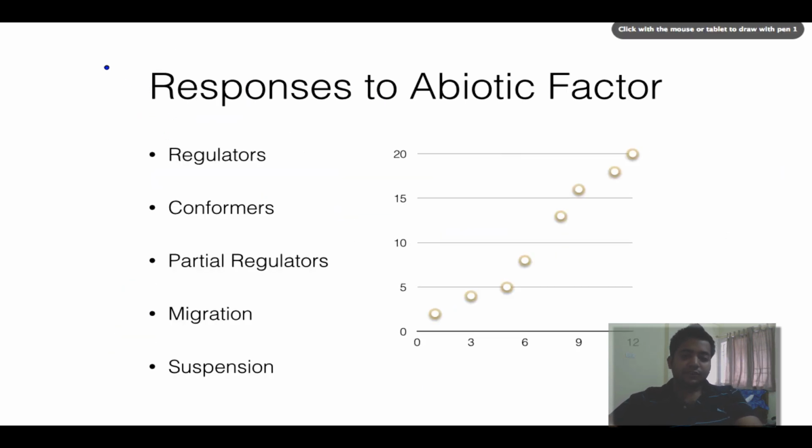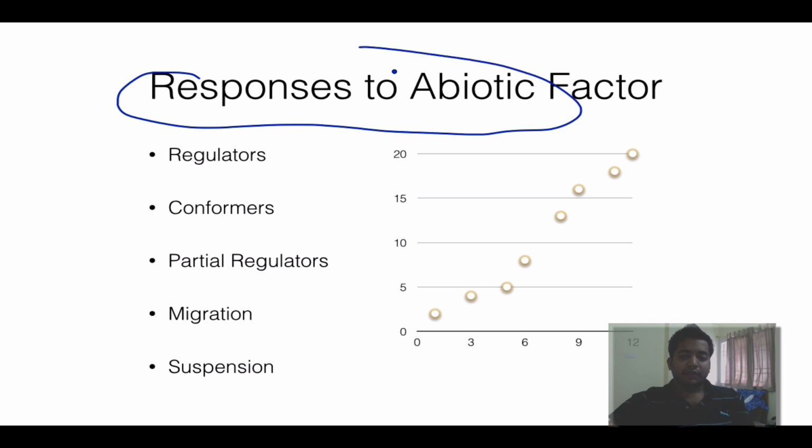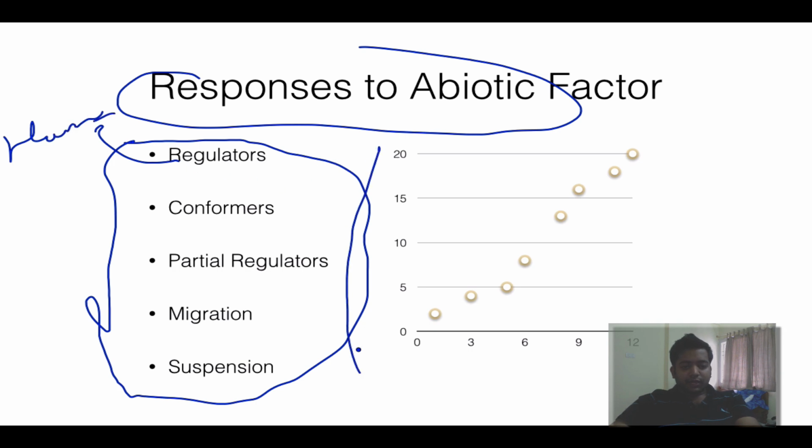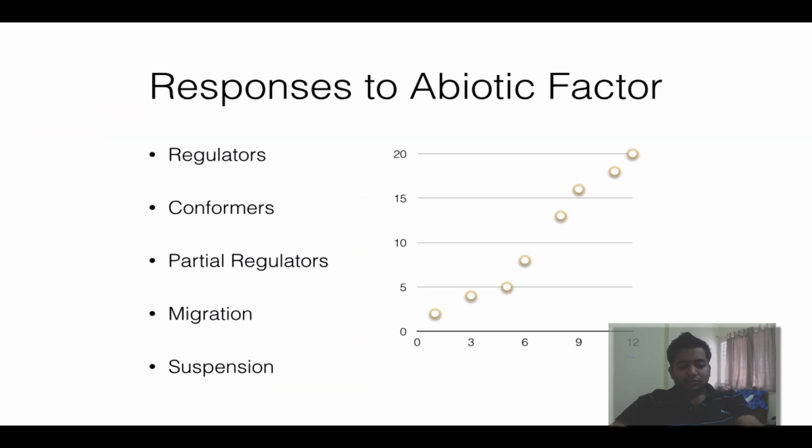Then we shift to response to abiotic factors. So how does that work out? For responses to abiotic factors, we have 5 classes. These guys respond differently. On the y-axis we have internal level, and on the x-axis we have external level.